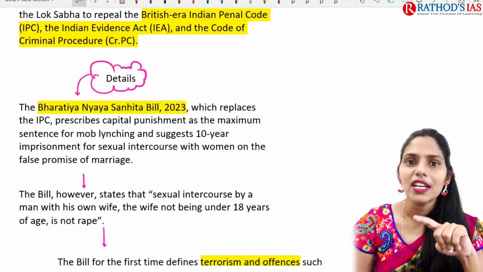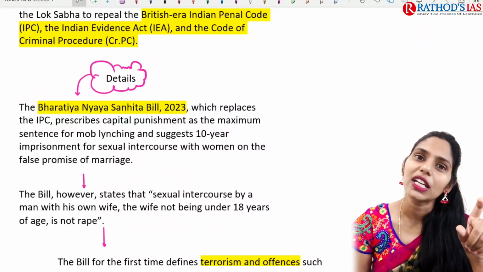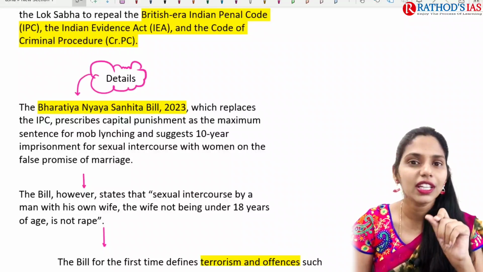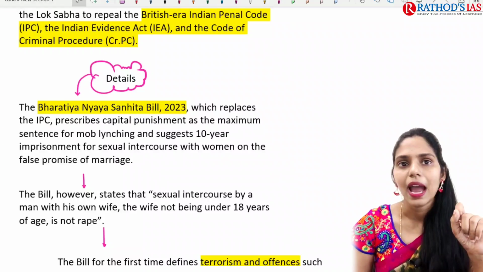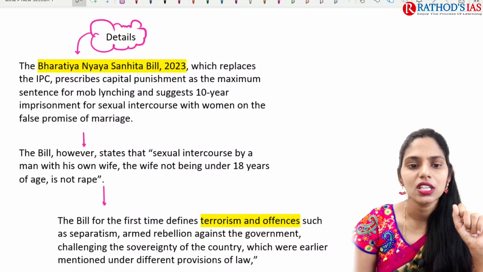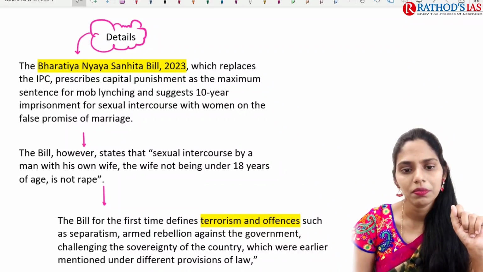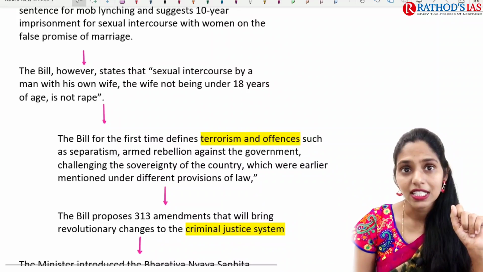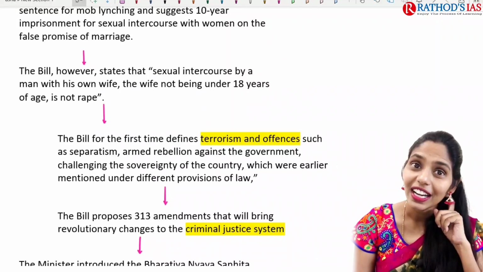This bill provides capital punishment as the maximum sentence. But the Supreme Court said that capital punishment should be given only in the rarest of rare cases. So not in all cases, but in the rarest of rare cases, yes, there can be capital punishment. The maximum sentence for mob lynching is just 10 years imprisonment, and for sexual intercourse with a woman on a false promise also there is 10 years of imprisonment. This bill states that sexual intercourse by a man with his own wife, who is not under 18 years, will not come under rape. That means if she is less than 18 years, that will come under rape.